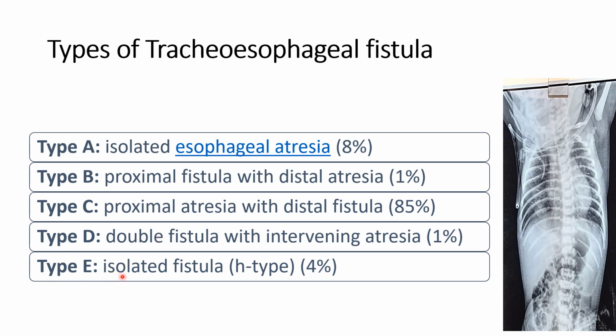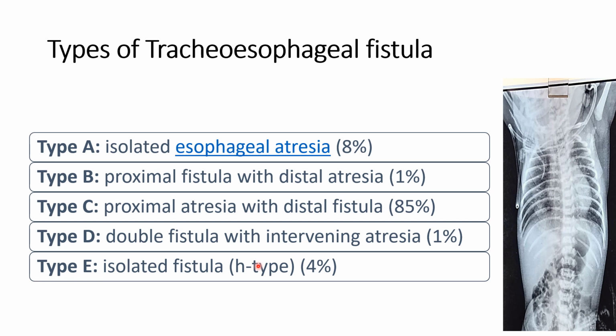While in type E, no atresia will be there, only an isolated fistula, the H type. So there is a fistula between the esophagus and trachea present. The newborn can take the feed. Feed will go into the stomach and the baby will digest also, but some amount of feed will also go into the respiratory tract.